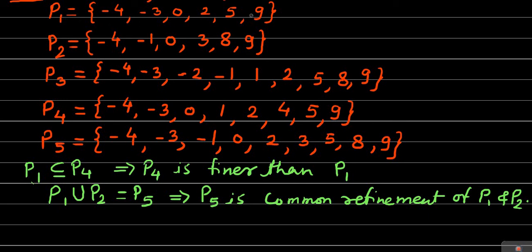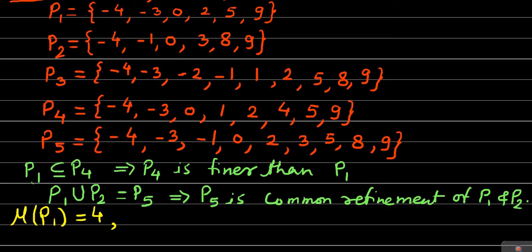Therefore, as per our definition, the norm or mesh of the partition P1 is equal to 4, which can be verified by considering the partition P1.